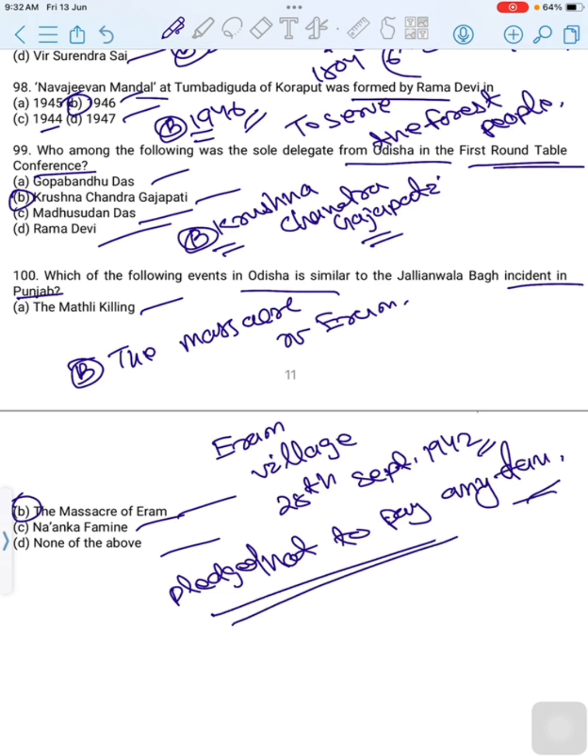The gathering turned violent and attacked the police, due to which the chief of police ordered open firing. This incident was the largest massacre in the history of Odisha.